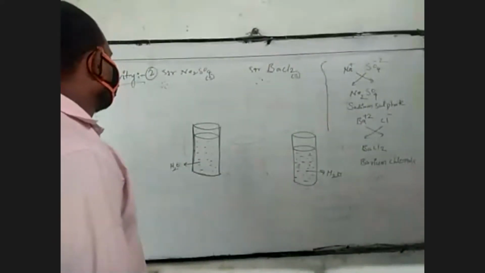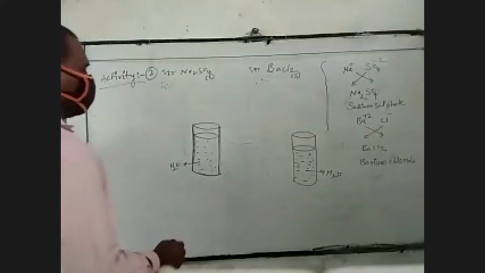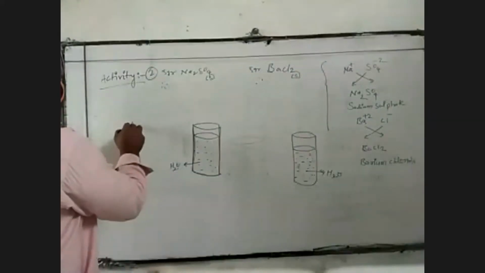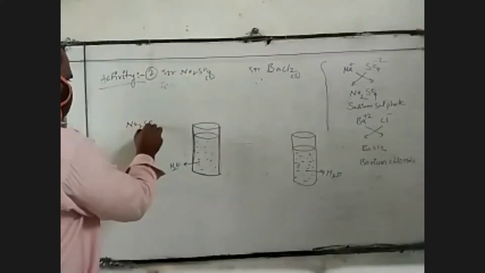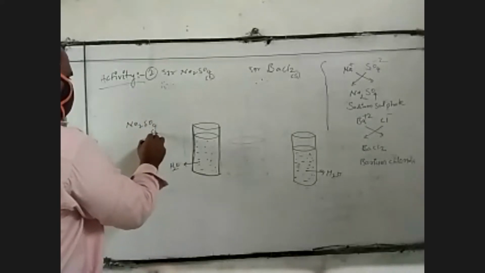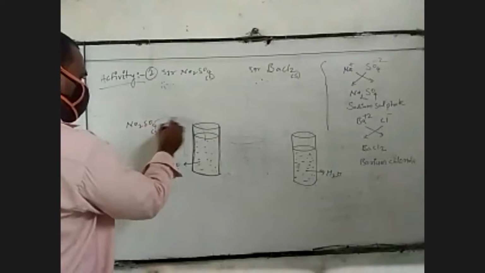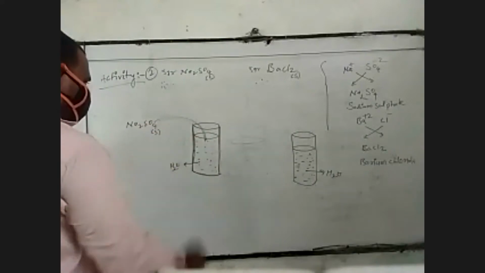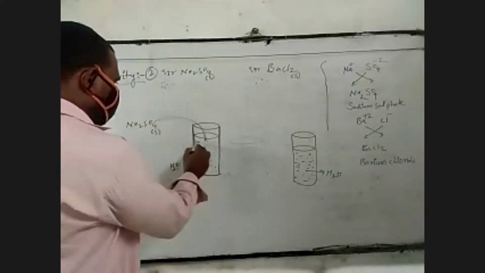Now the sodium sulfate powder dissolves in this water.